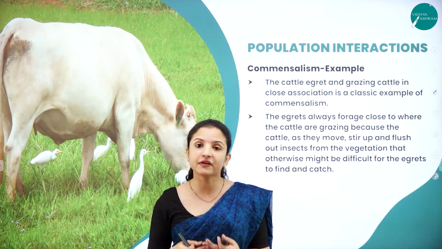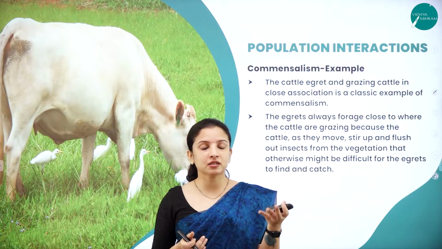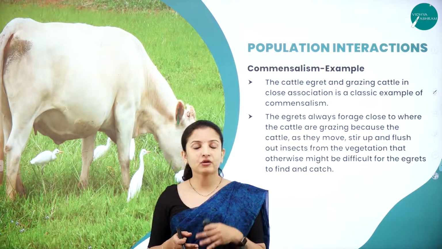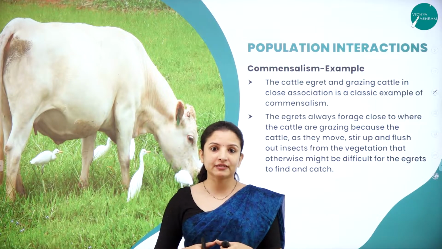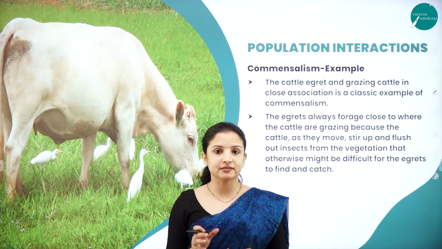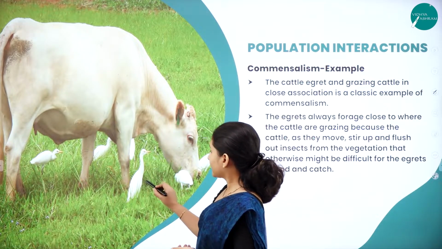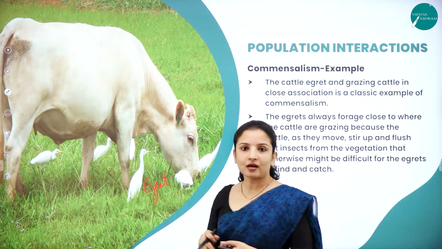Whoever is living in a village, or whenever you're traveling, you might have seen cows or cattle grazing in the crop field, right? Near these, wherever the cows are grazing, you can see the egrets around them. These are the egret birds. So why are the egret birds always seen around the cow?